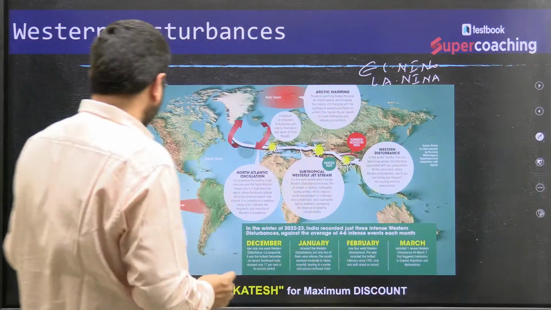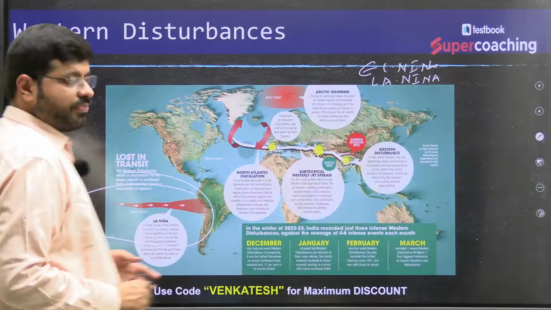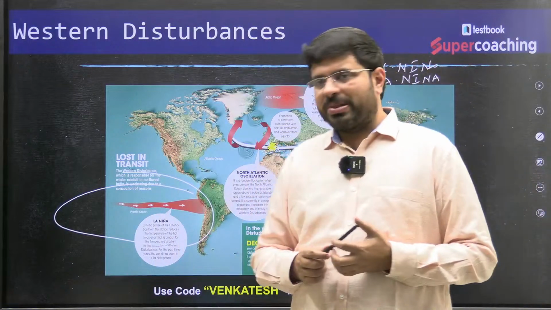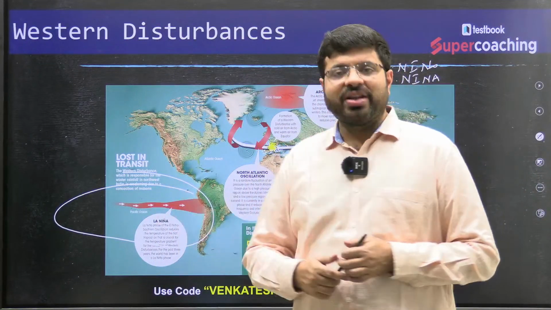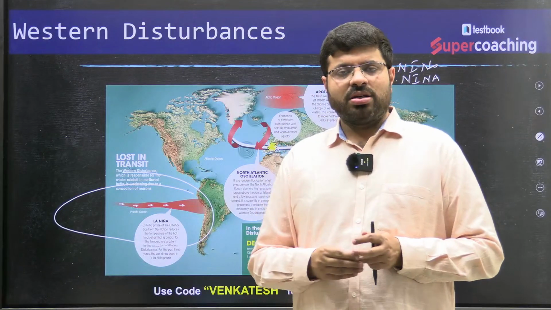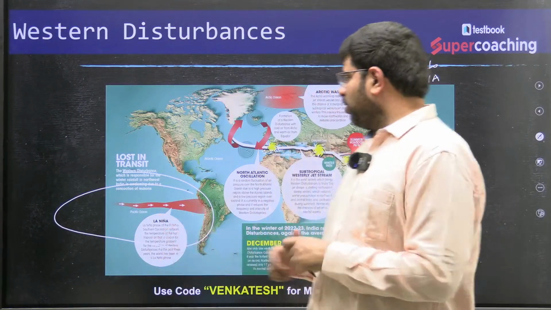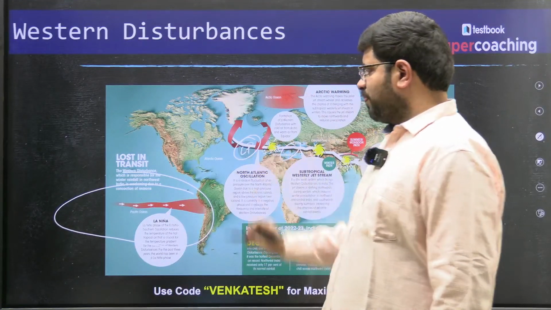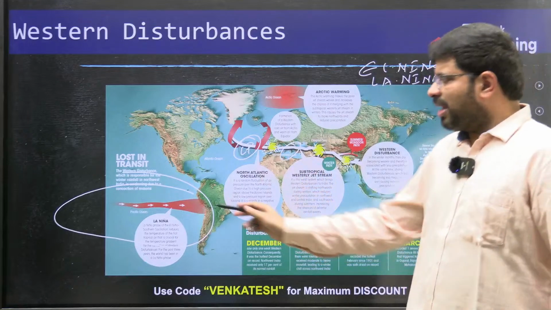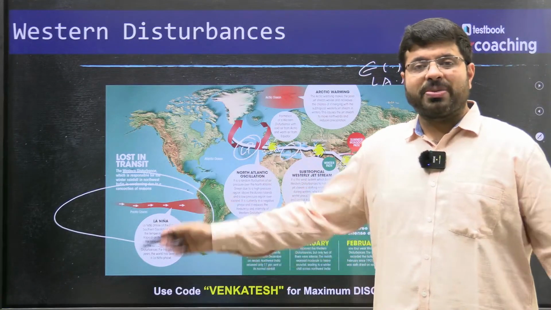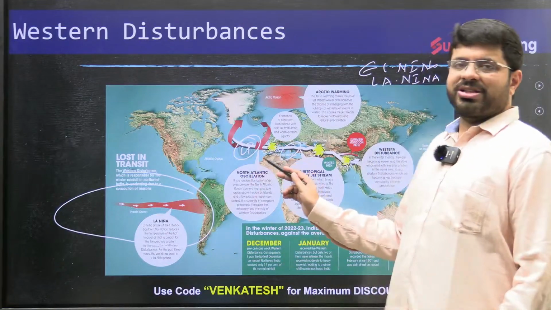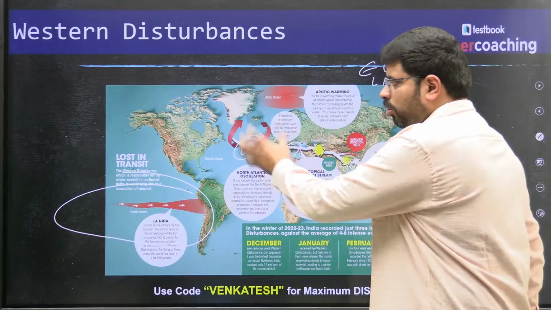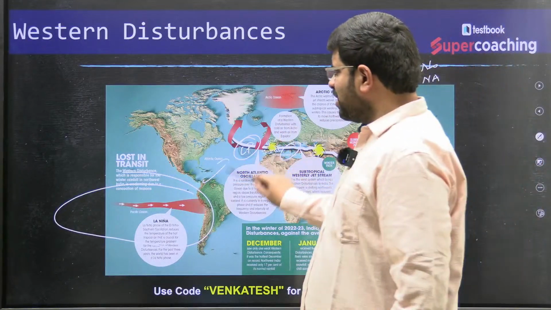When you see around 1/3 of the globe, the Pacific Ocean, is impacted with respect to rainfall, when there are temperature variations, the pressure would vary. These pressure variations would have an impact. Ultimately, what are these low pressure areas? This low pressure area will be impacted because of a broader change in the Pacific Ocean. When this low pressure changes, it will have an impact here. So ultimately what are they? Low pressure areas. These are steered by the western disturbances.